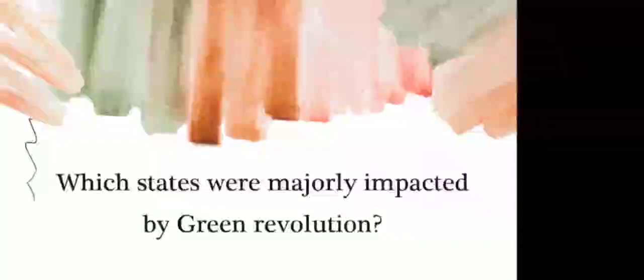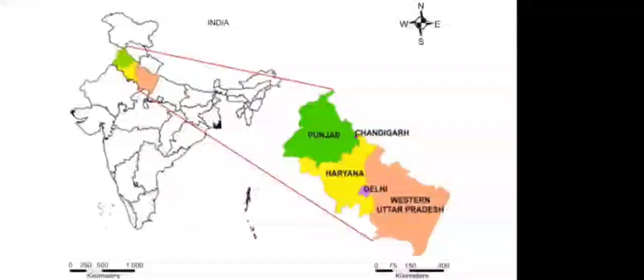Ma'am, Punjab and Haryana. Yes, very good. Punjab, Haryana, Delhi, Western Uttar Pradesh, and Chandigarh. These were the areas majorly impacted by Green Revolution. But you can see that most of the states were deprived of the positive impact of Green Revolution. Job opportunities were created due to Green Revolution, but only in these areas. So we see that Green Revolution was not enough.